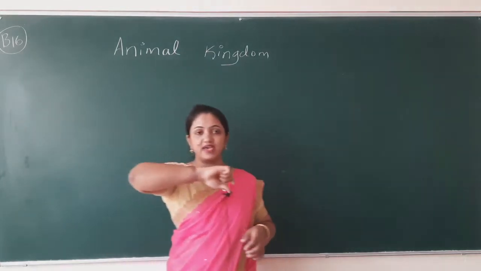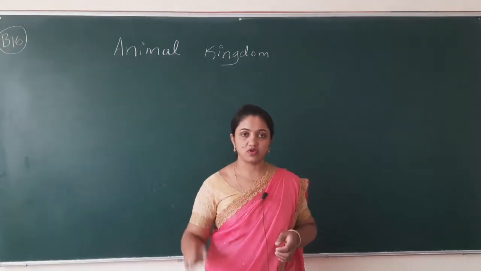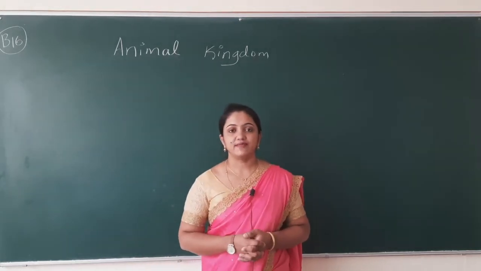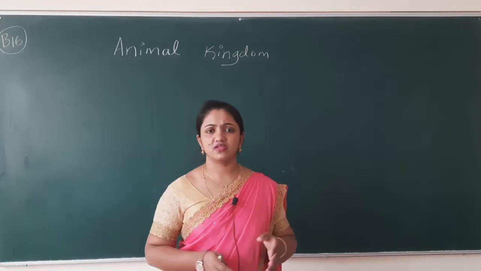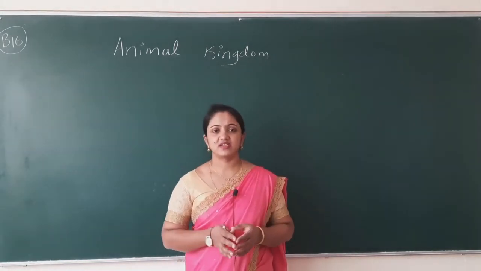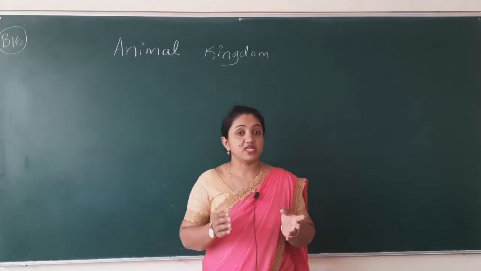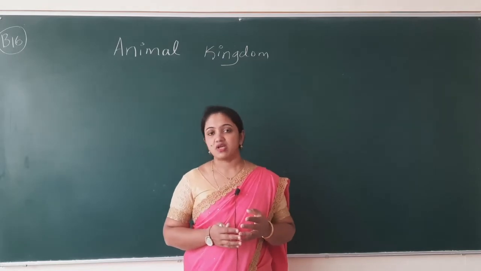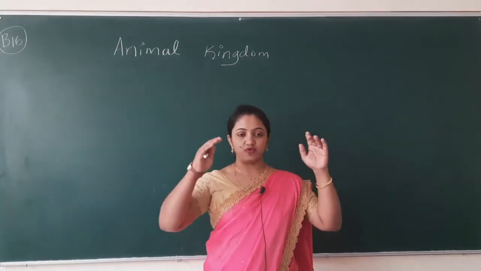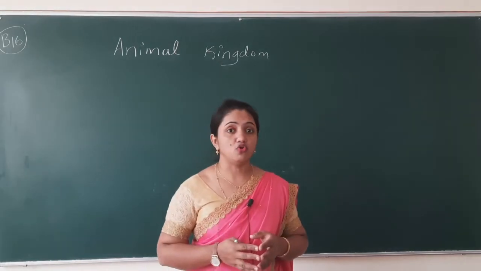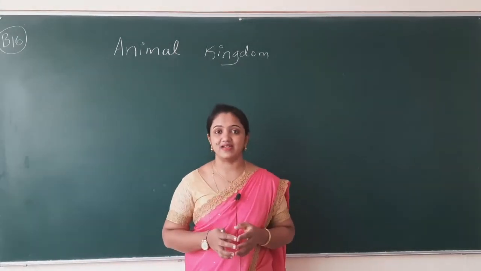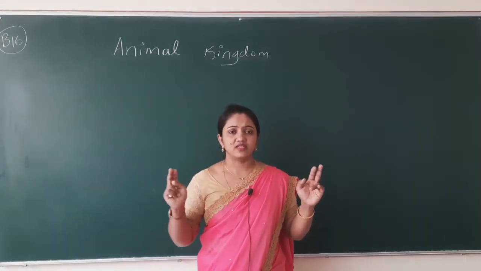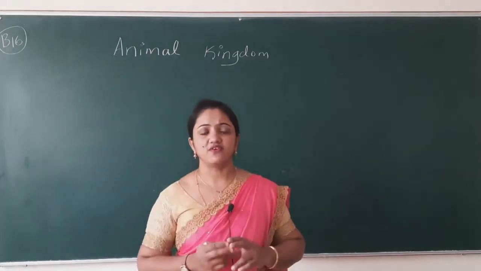Or Kingdom Animalia. You can write that also. You can follow this title also. So we'll start with the Kingdom Animalia. As you know, in the second chapter, we studied the characteristic features of animals. The main characteristic features of animals are that they are heterotrophic and they do not have any cell wall. The maximum of them are locomotory animals, and most of the animals are available all around the world.